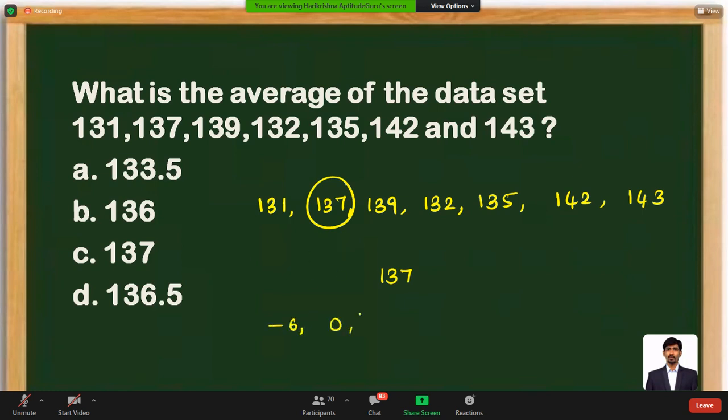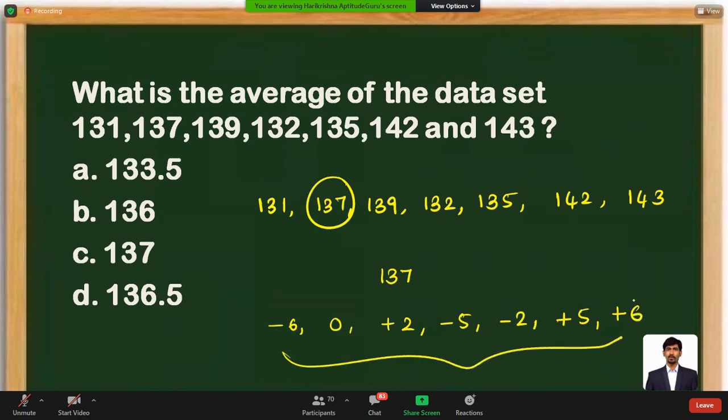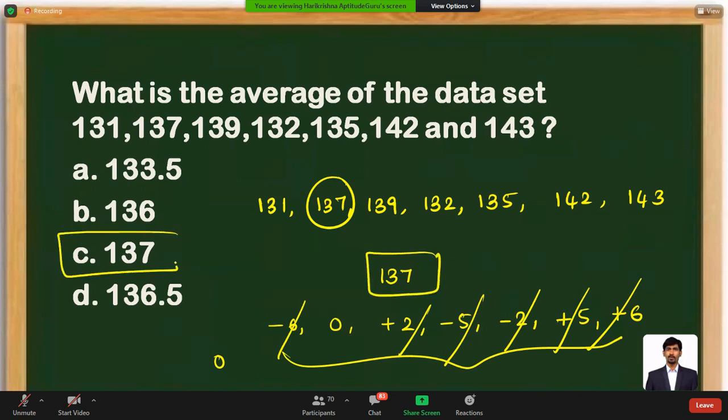137 is nothing less. 139 is 2 more. 136, it's 5 less. 135, it's going to be 2 less. 142, it's going to be 5 more. 143 is 6 more. So if you observe, what is the average of these numbers? The sum will be this and this cancelled, this and this cancelled, this and this cancelled. So the sum is 0. The previous assigned average is 137. 137 plus 0 is 137, available as option C. Mark it as the answer.